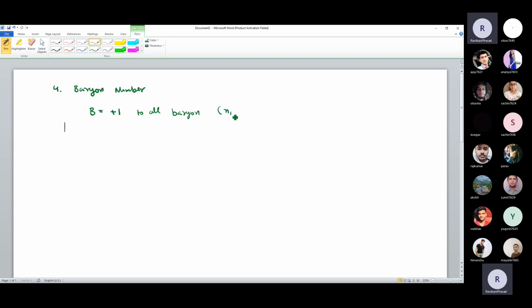For example, neutron, proton, delta, sigma, epsilon कह सकते हैं, या epsilon का दूसरा भी नाम है. I will give you the name for this one. Epsilon, you can have omega, you can have several other particles. So whenever you find these kind of particles, you have to assign them a baryon number B equal to +1. ठीक है? Then another set of particles whose baryon number is -1.